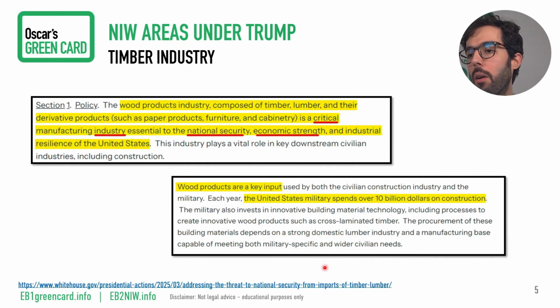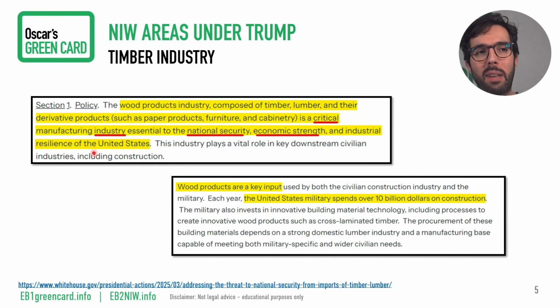And then here we see a few things from the other executive order, where it says wood products composed of timber, lumber, and their derivatives such as paper products, furniture, and cabinetry is a critical manufacturing industry essential to the national security, economic strength, and industrial resilience of the United States. So they're even giving you the ammunition to argue for your case more effectively. One of these quotes could very well be used in an EB2 NIW case in a portion of the section.